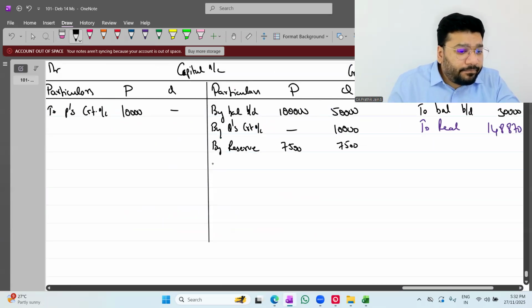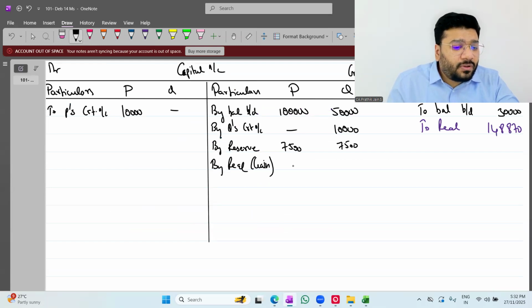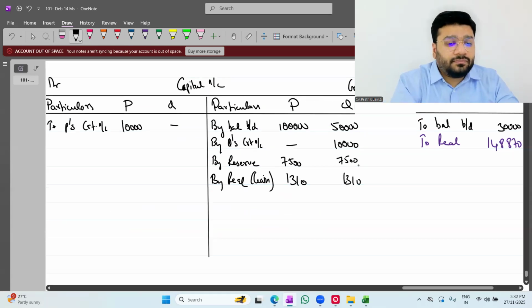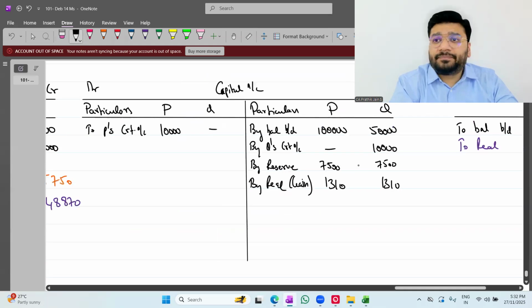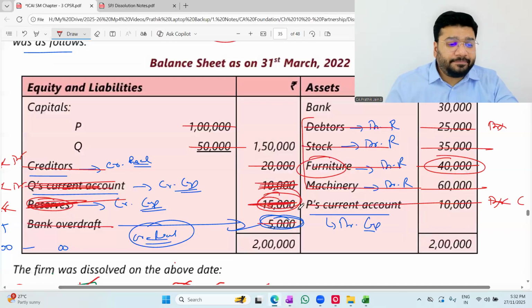By realization, in bracket, gain. 1310, is it? 1310, 1310. Now, people, what else is pending?